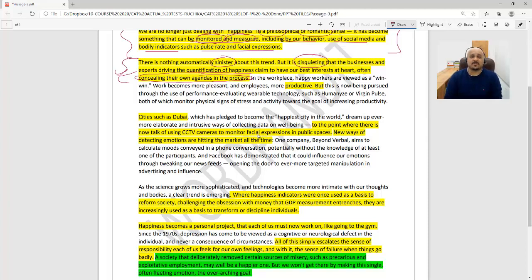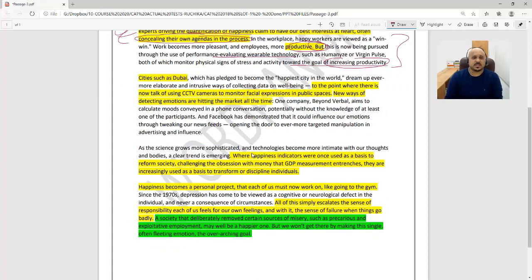In the workplace, happy workers are viewed as a win-win. Work becomes more pleasant, employees more productive. But that classic word but brings about a different opinion. So there is a positive statement. The moment the author uses a but, that reflects his viewpoint. But this is now being pursued through the use of performance evaluating wearable technology such as Humanyze or Virgin Pulse, both of which monitor physical signs of stress and activity towards the goal of increasing productivity. So all of a sudden, workplace happiness is now being linked to what? Increasing productivity.